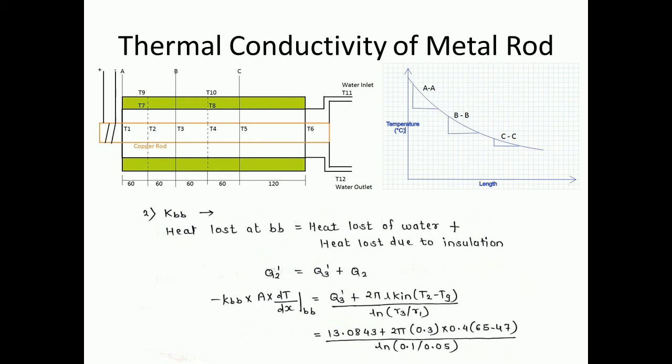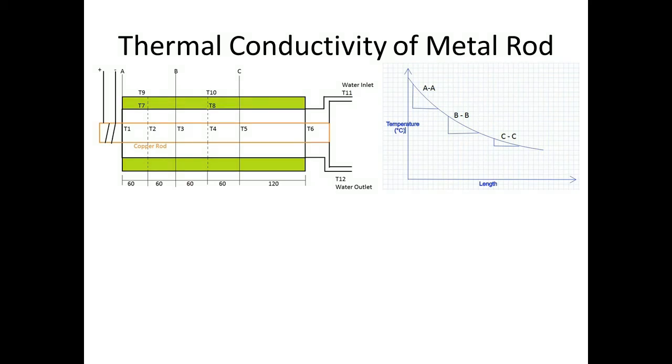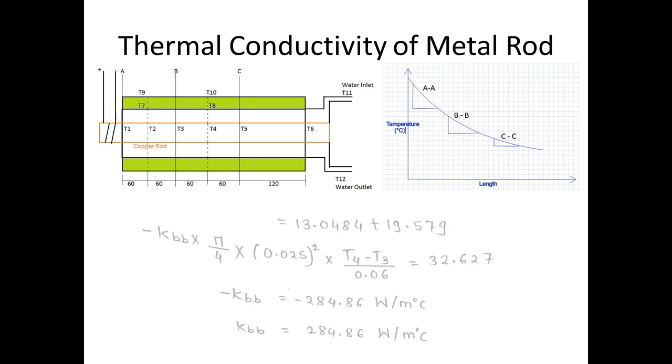To calculate the thermal conductivity at B position, we require the dT by dx value. That change in temperature value we can calculate with the help of the graph. So after putting all the values in the energy balance equation, we get the thermal conductivity at B section is equal to 284.86 watt per meter degree Celsius.